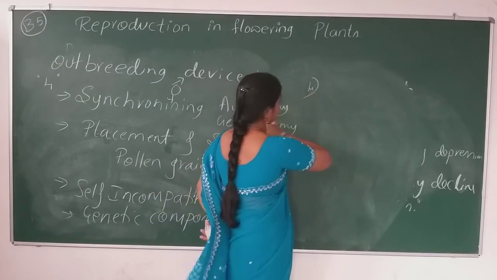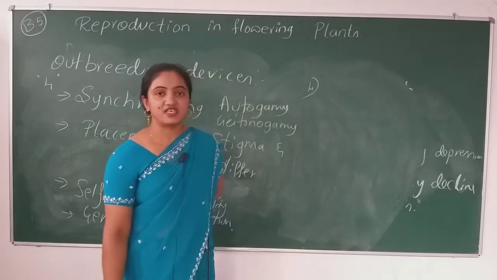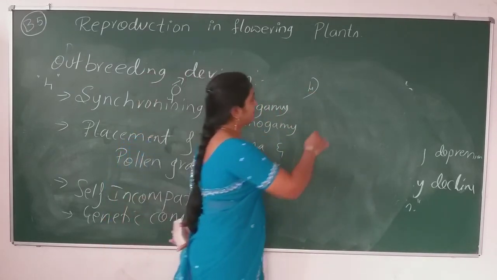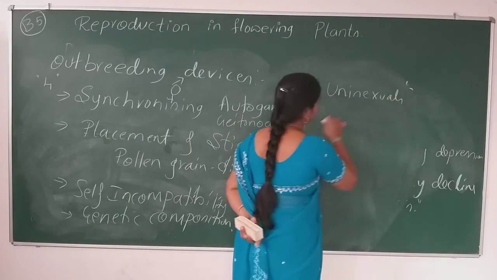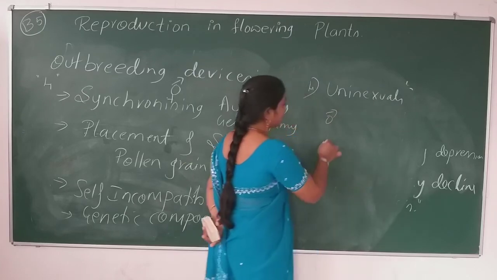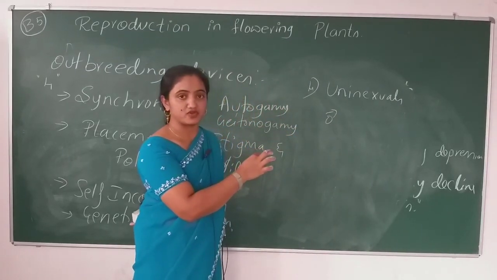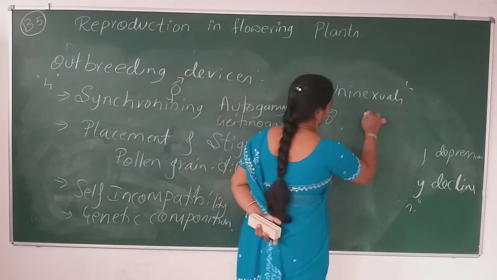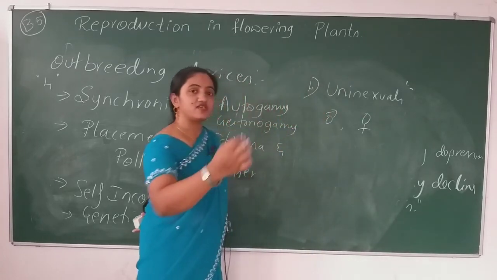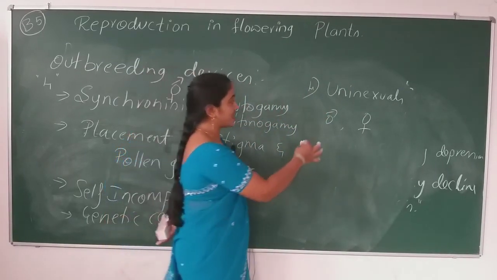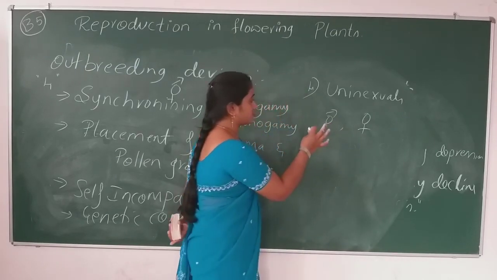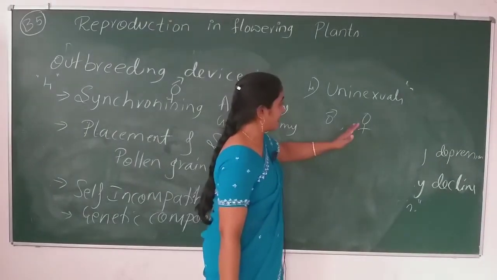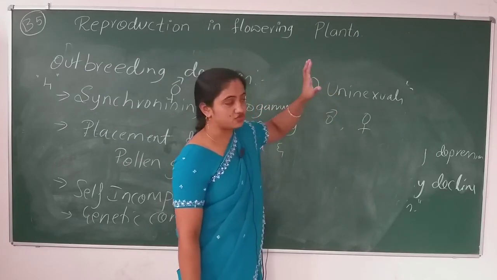The fourth device is, you might have seen some unisexual flowers in the angiosperms. Unisexual flowers means male flowers are produced in one plant and female flowers in another plant. So different sexes produced in different plants is known as unisexuality.